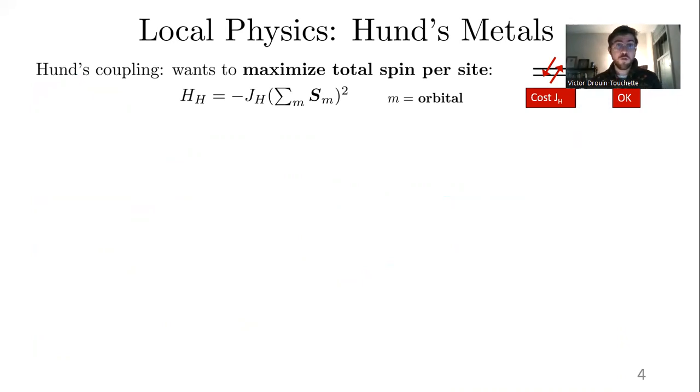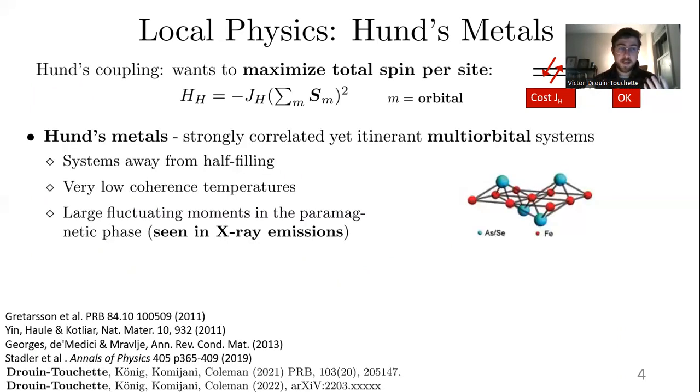What Hund's coupling wants to do is maximize the total spin per site. So you can think of it as a ferromagnetic orbital-orbital interaction between the spins. And this led to the idea in 2011 by Haule and Kotliar of Hund's metals, so of strongly correlated yet itinerant multi-orbital systems.